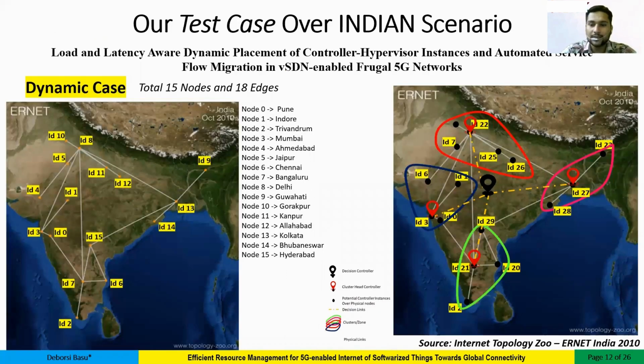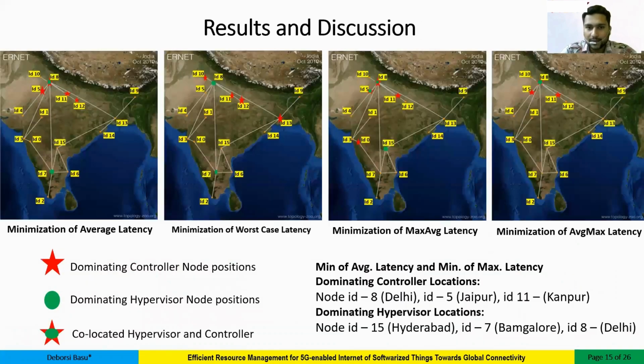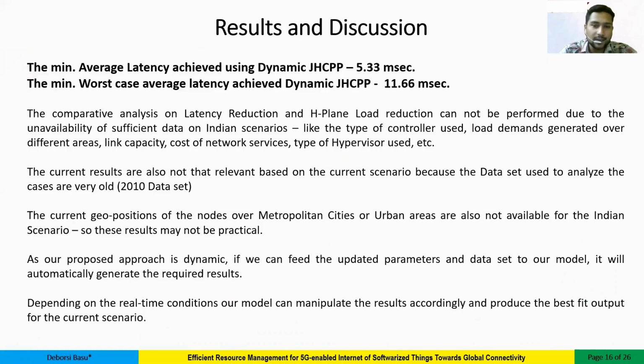This is our network topology. We have done it over the Indian scenario. So these are the results of the deployments. Obviously, the main thing is that we finally found the defined potential positions of the network hypervisor and controller for network flexibility. Obviously, they are dynamic in nature. They can move as per the requirement and the load. We have achieved a 5.33 milliseconds average minimum latency, and the maximum worst case latency is 11.66 milliseconds. That's also a minimum case.